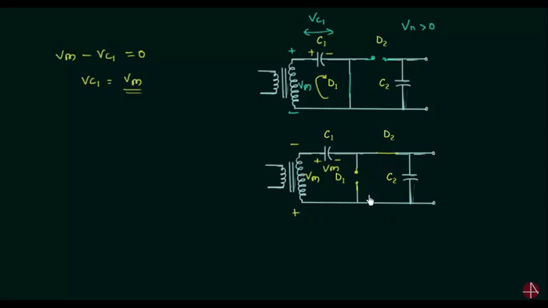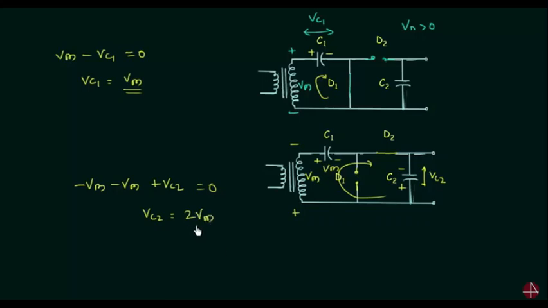And now we have to find the voltage across C2. Let's call it Vc2. I will again use Kirchhoff's voltage law to obtain the voltage across capacitor C2. Minus Vm, this is the input voltage, and this minus Vm is the voltage across C1, plus Vc2 is the voltage across capacitor C2, with this polarity, equal to 0. So Vc2 is simply equal to twice Vm.